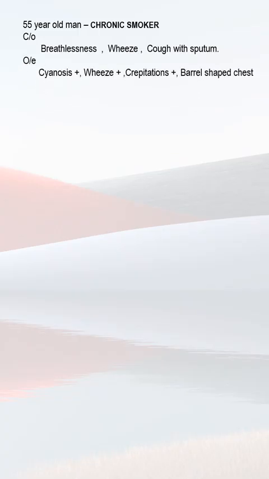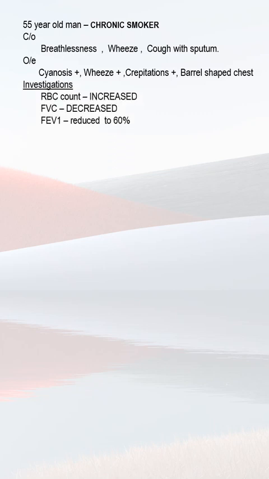On examination, there is cyanosis, wheeze, crepitations, and he has a barrel-shaped chest. Investigations showed RBC count is increased, forced vital capacity is reduced, and forced expiratory volume in first second is reduced to 60%. Now the first question is, what is the diagnosis?